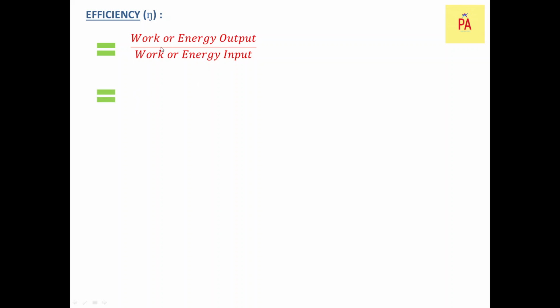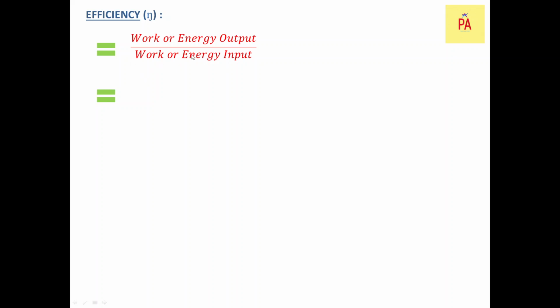Next, work. Work is force into displacement. Now, for a machine, what is the output? That's the load. And for a machine, what is the input? That is the effort. So when we talk about work with respect to output, we talk about force into displacement, and in this case the force is the load and the displacement is the displacement of the load point.